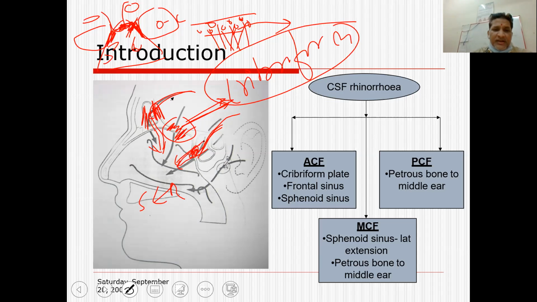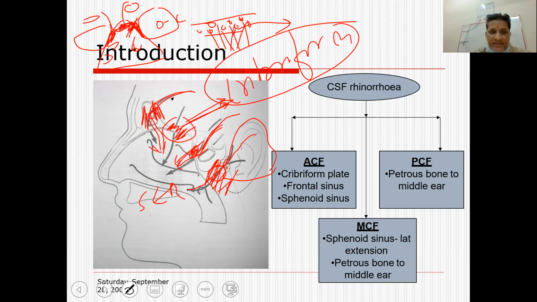The fourth route is rather rare. The clivus is the junction of the sphenoid with the occipital bone. This spheno-occipital junction is called the clivus, and in case of a fracture of the body of the clivus, the CSF appears in the nasal cavity through it, which is a far rarer presentation in clinical practice.